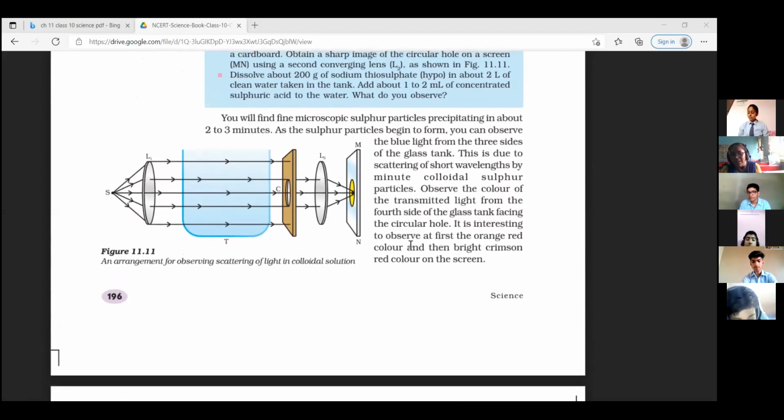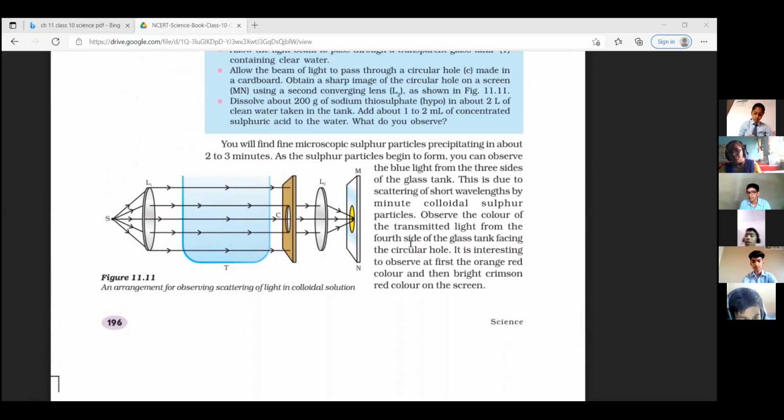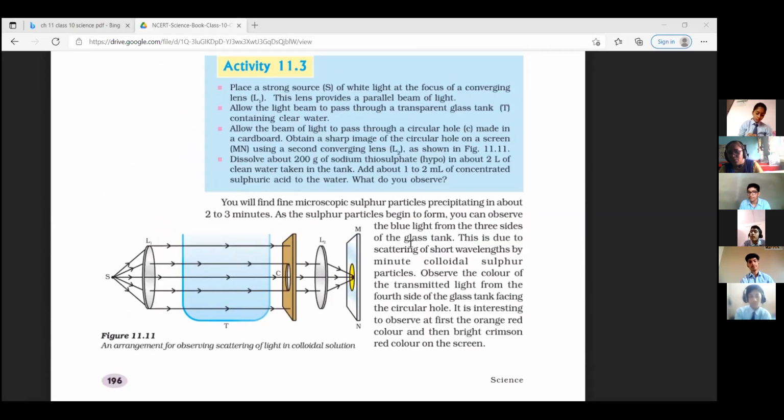Write down the aim of the activity: to show that light consists of 7 colors with different wavelengths. Rupendra, write down in your book, beta. Aim you have to write down here: to show that light consists of 7 colors with different wavelengths.